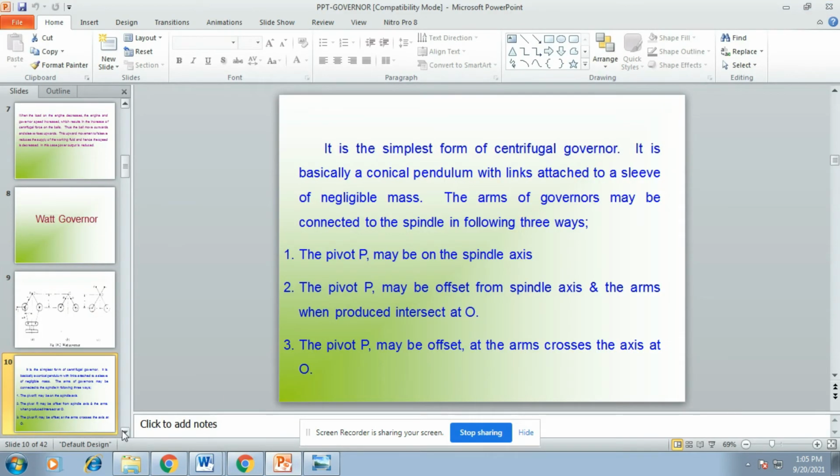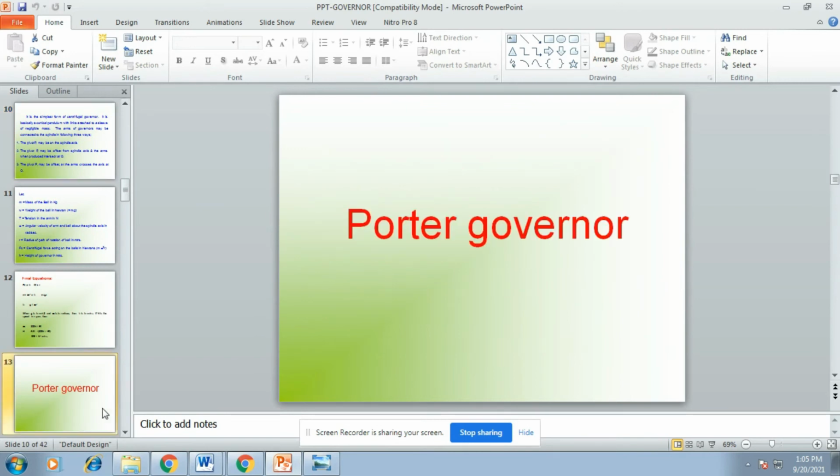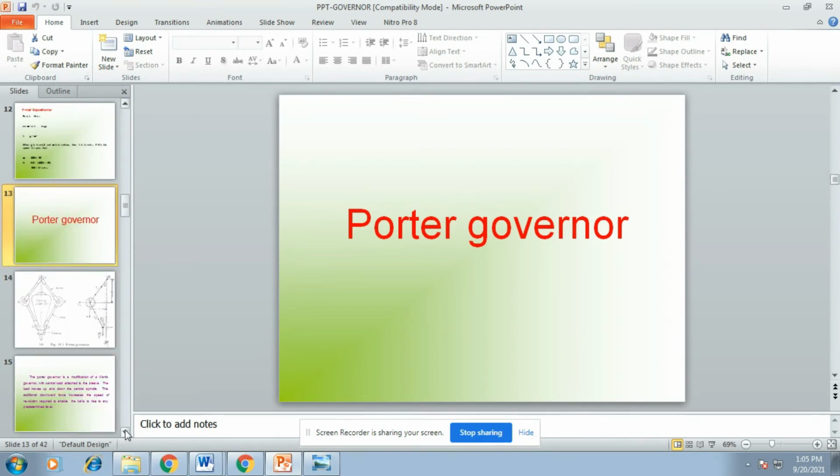It's the simplest form of centrifugal governor, basically a conical pendulum type, which we already discussed. Okay, the next one is the Porter governor. It is a modified type of Watt governor. There are only small modifications there.